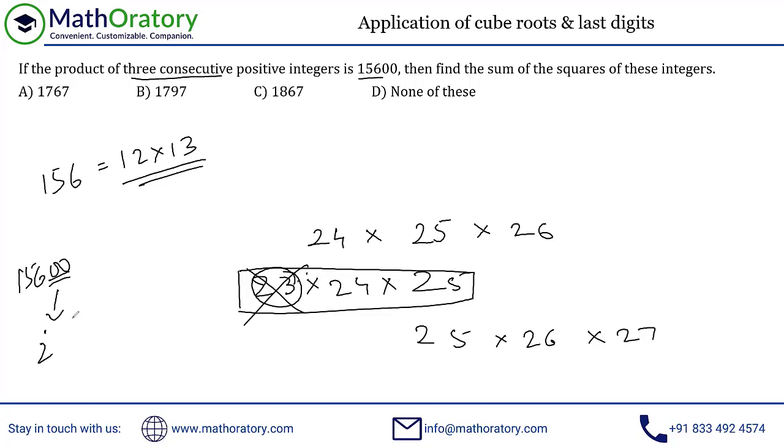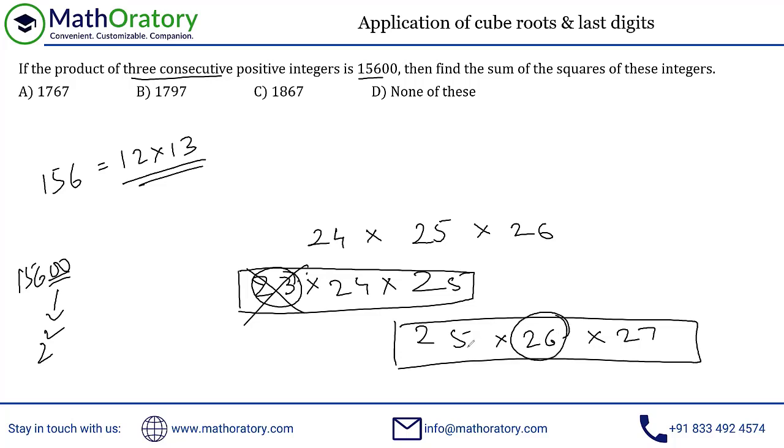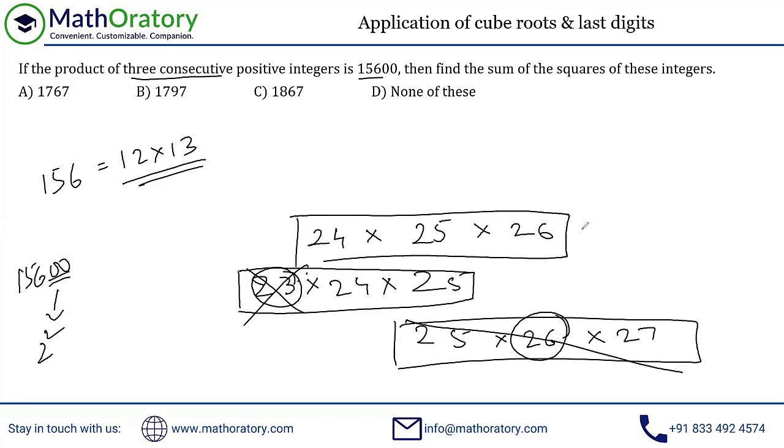So it should have a 2 square in it as well. Now in this 25 into 26 into 27, we are just having one power of 2 from 26. No more powers of 2 are here. So there are multiple ways to eliminate this possibility as well. So the only thing left out is 24 into 25 into 26, and that should be our answer.